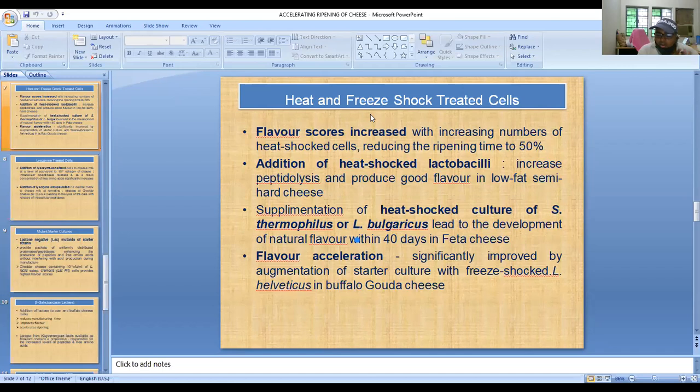Recently, flavor development in slurries could be accelerated by supplementing with reduced glutathione at the rate of 100 ppm and 3% sodium chloride. They are also used for flavor development in the cheese slurries.